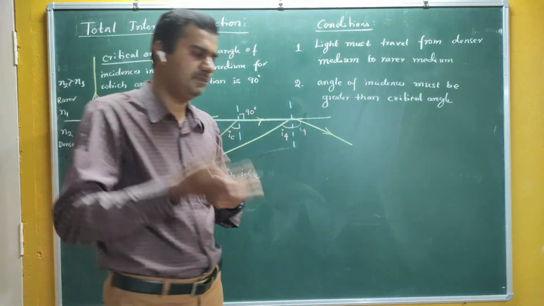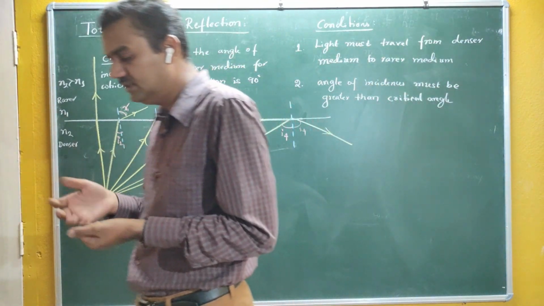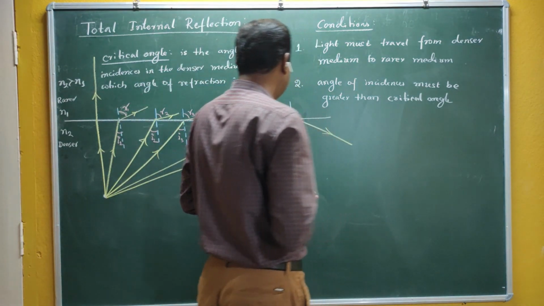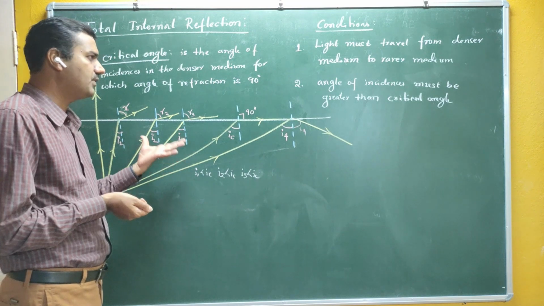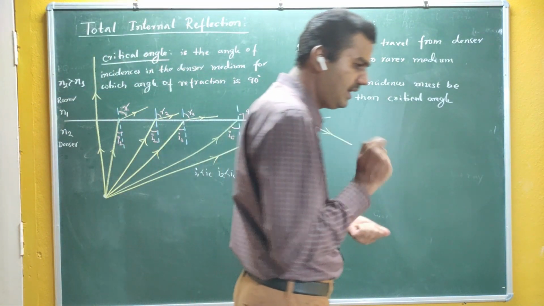Let me take that in the next lecture. So, the applications of TIR. The natural phenomenon of TIR is a mirage. It's an optical illusion, again due to TIR. So what are the conditions of TIR? Light should travel from denser medium to rarer medium, and the angle of incidence must be greater than the critical angle.